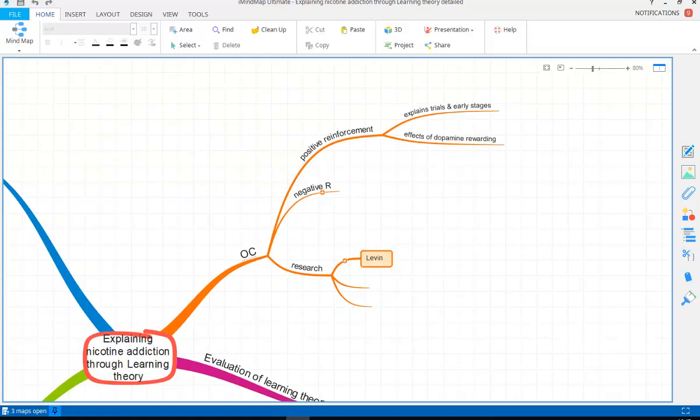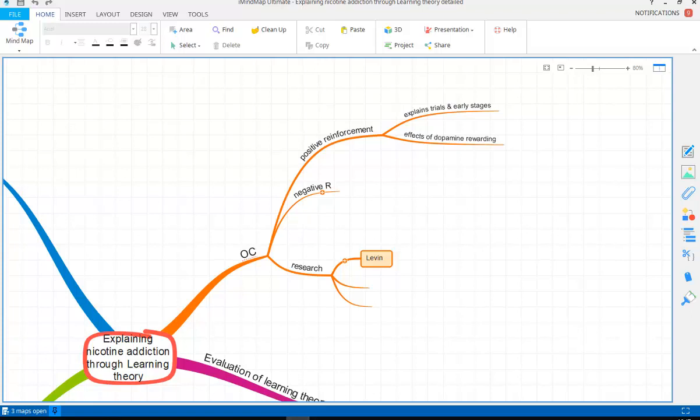So remember that operant conditioning deals with positive and negative reinforcement. With both types of reinforcement, you're always strengthening the behaviour. In other words, you are always increasing the likelihood of that behaviour occurring again. Positive reinforcement is achieving something nice, which will strengthen the behaviour, and negative is taking away something aversive, something unpleasant, but still strengthening the behaviour.